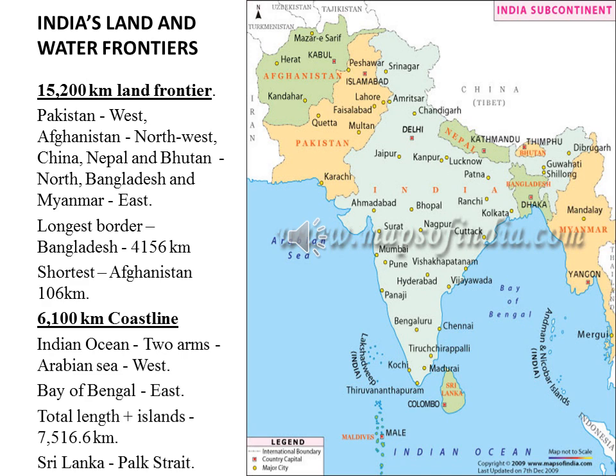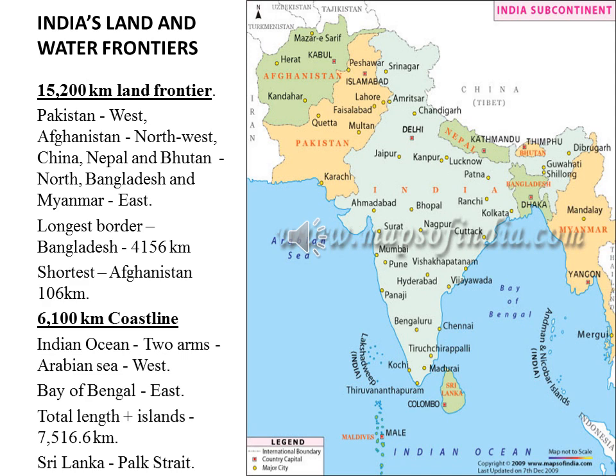If you say coastline, the coastline length of the Indian mainland is 6,100 km, with the Indian Ocean located in the south, Bay of Bengal in the east, and Arabian Sea in the west. So the total coastline length of mainland India is 6,100 km.